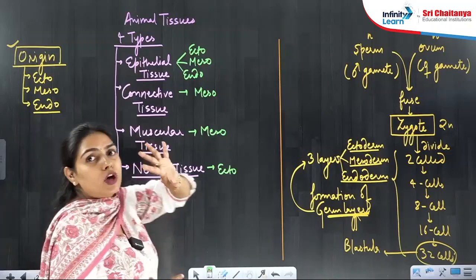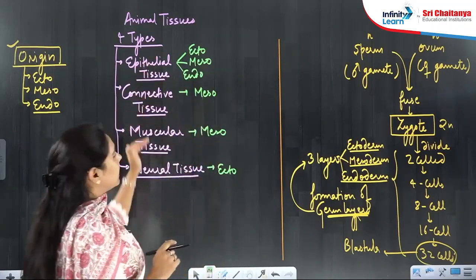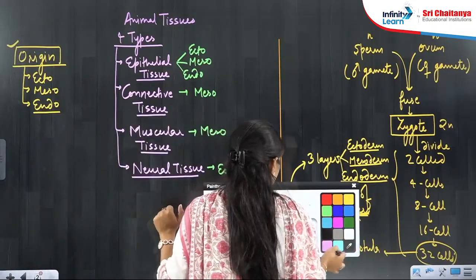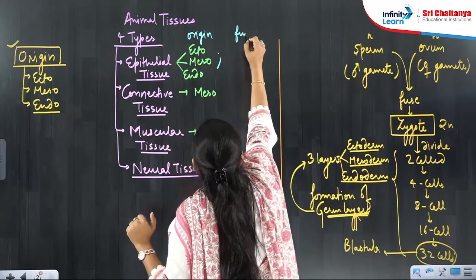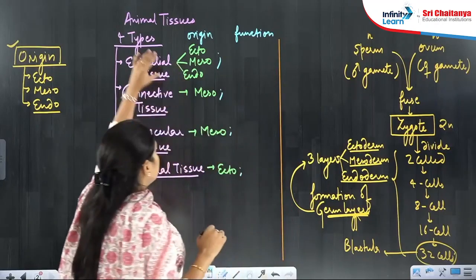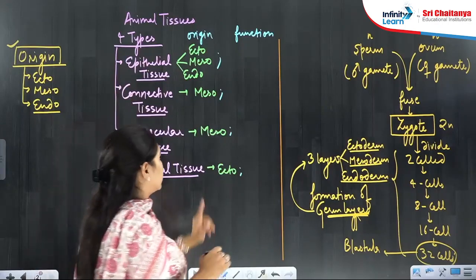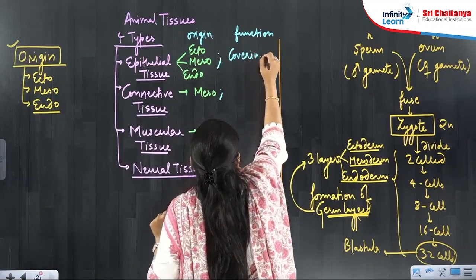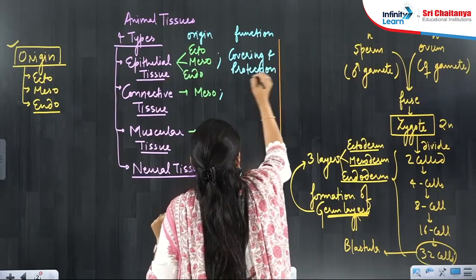So these 4 types of animal tissues are divided on the basis of origin and beta function. This is about the origin, and here I am going to write the function. On the basis of function, every tissue has different function. Epithelial tissue has different function, connective tissue has different, muscular tissue has different, and neural tissue has different. So epithelial tissue function is covering and protection. It will cover the body surface.